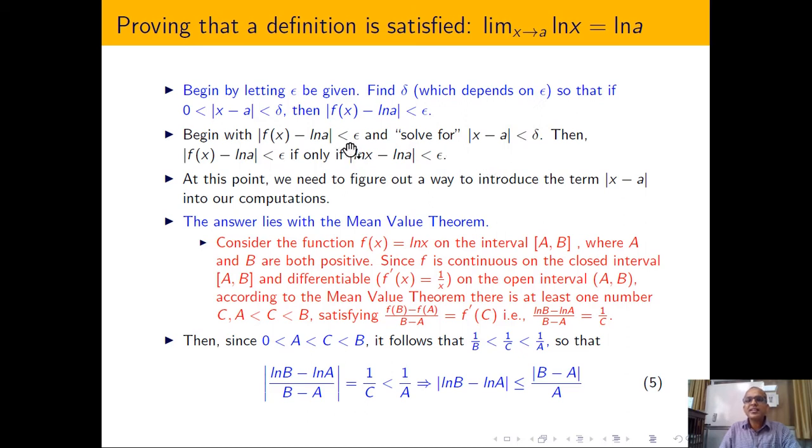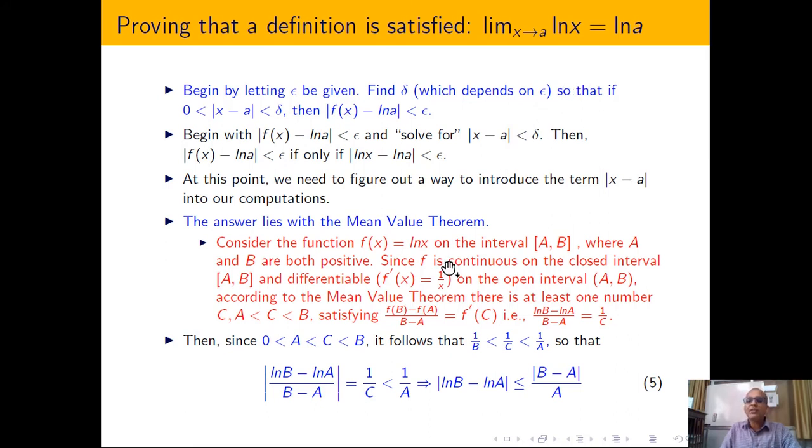So let us start with the epsilon ball, and after that try to formulate the condition |f(x) - ln A| in terms of |x - A|, because what we are saying is that the distance along the y-axis is somehow reflected along the independent quantity on the x-axis. If we are able to form that kind of distance, then we are saying that the function has a limit. So by doing calculation I have to introduce this kind of term x - A, and for this particular problem I can use the mean value theorem.